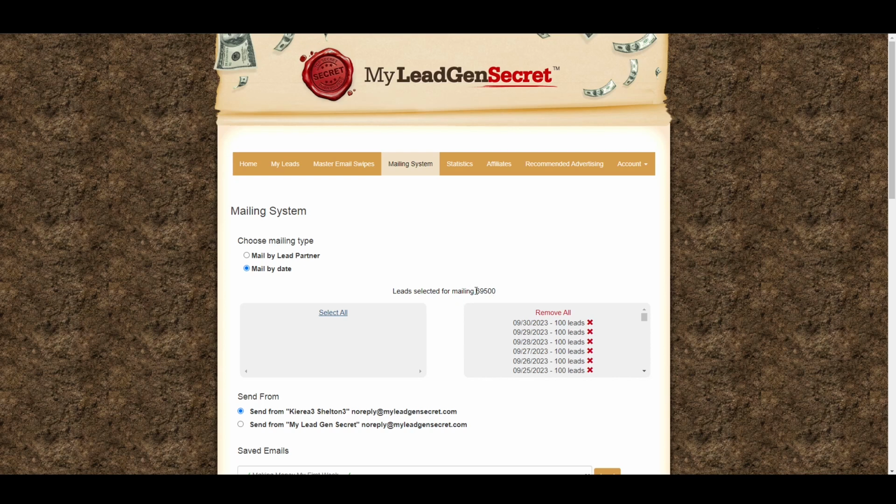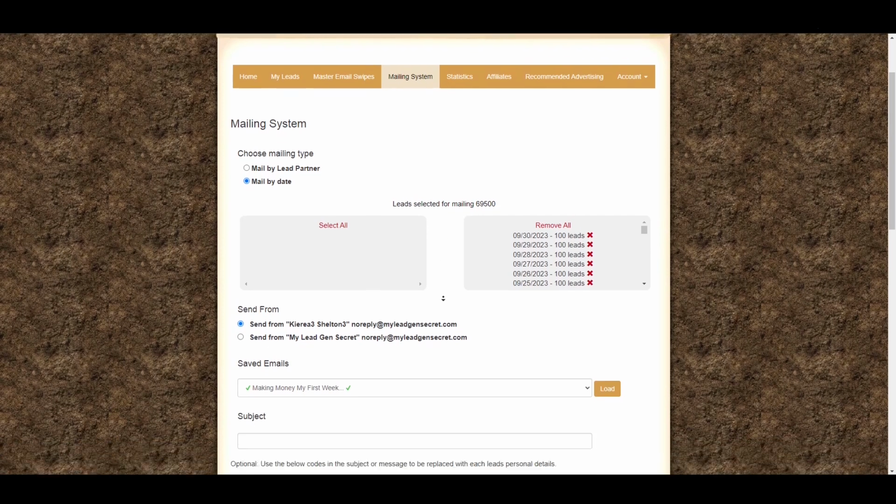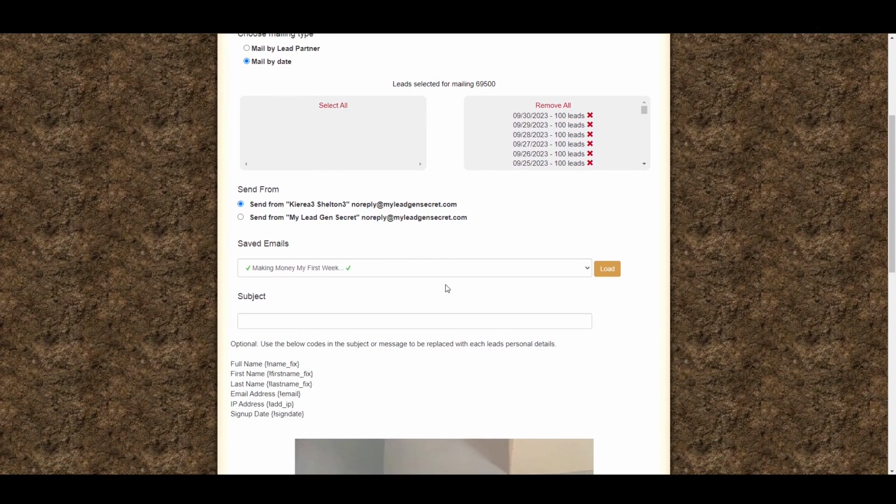So this is my worst account. I have 10 accounts in my lead gen secrets, and I'm using my worst account to ensure that you guys can make money doing this. More than likely, you're gonna have a much better account than mine. To put it in layman's terms, this account still makes me money, even though it's the worst one I have. And my best accounts can make me up to $4,000 to $5,000 a month. So you're probably gonna get somewhere in between that. Or you can make a bunch of accounts as well if you want to.